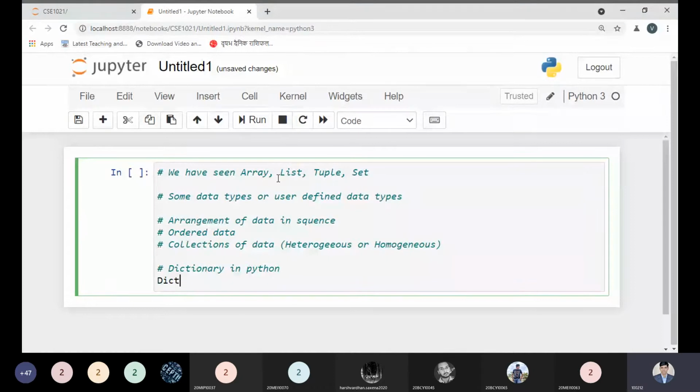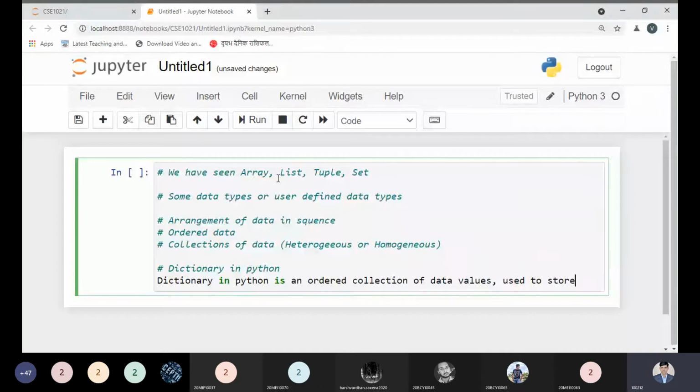So a dictionary in Python is an ordered collection of data values. Please keep in mind each and every point I'm writing here, and each statement properly.